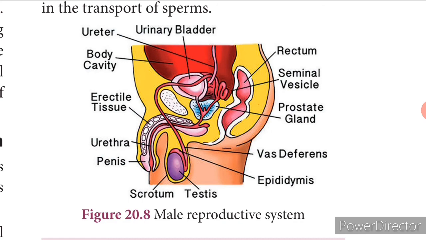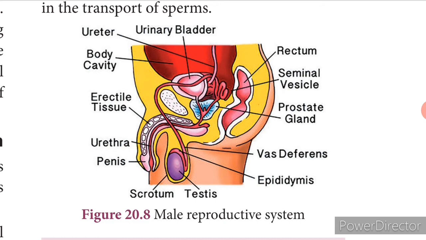Next is the scrotum. Now, what is scrotum? It is the loose pouch in which the testes are present. This scrotum consists of many nerves and blood vessels, and this scrotum acts as a thermoregulator because it provides an optimum temperature that is necessary for the sperm formation.